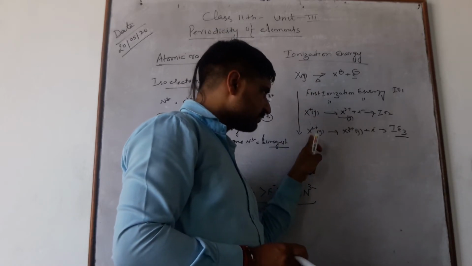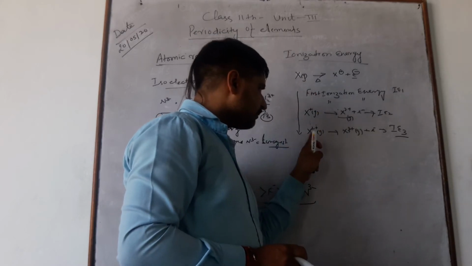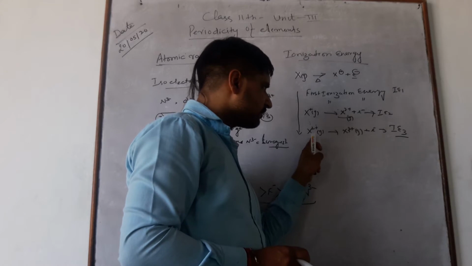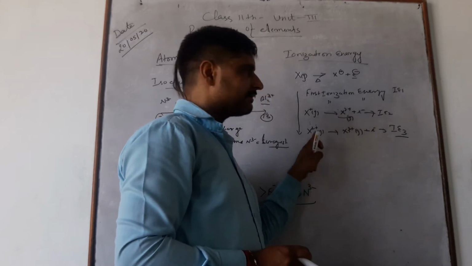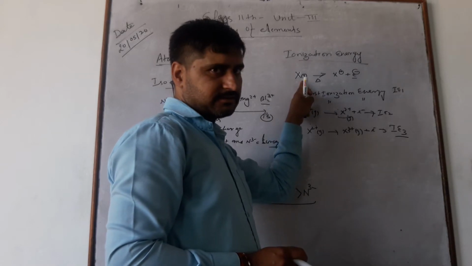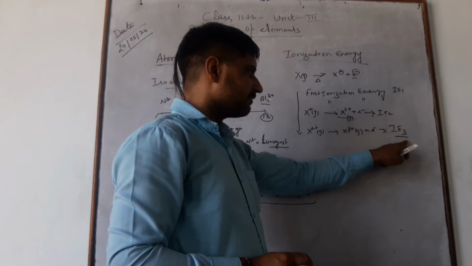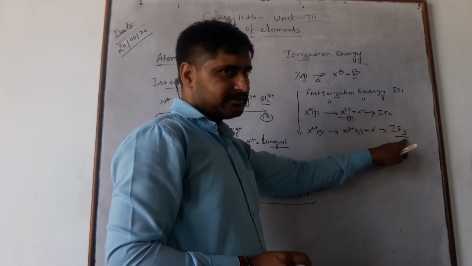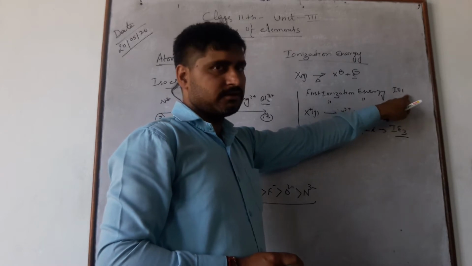If it has the highest nuclear charge, it has a small size. So the most energy is needed to remove this electron from this state in comparison with the first state. Hence, IE3 requires more ionization energy in comparison with IE1.